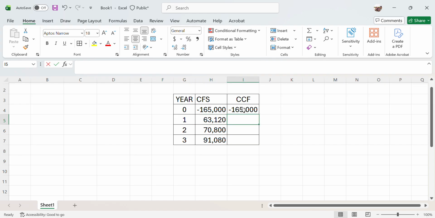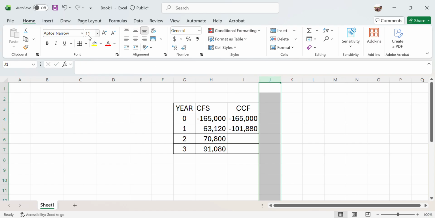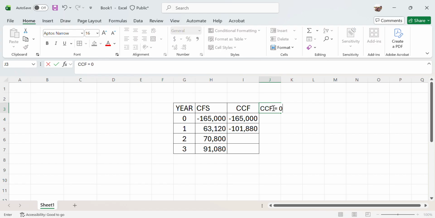So cumulative, you need to add. Your current cash flow is negative, and then you add the cash flow that you receive in year one, which is 63,120. Remember when we calculate the payback period, our motive is to know when we just break even. So our goal is to find, when we look at the cumulative cash flow, the CCF, when the cumulative cash flow is equal to zero.